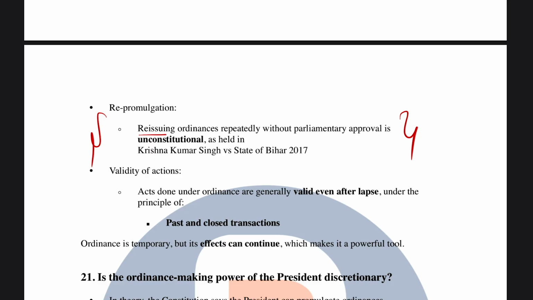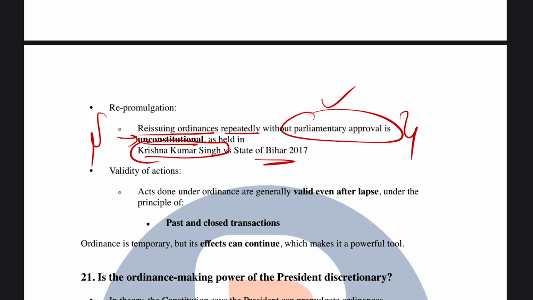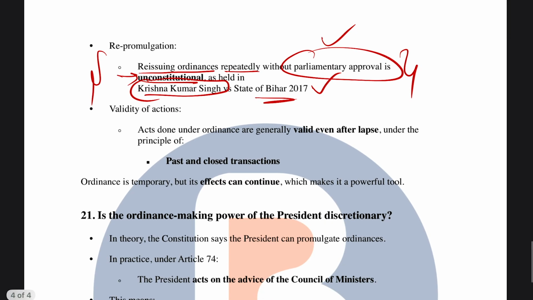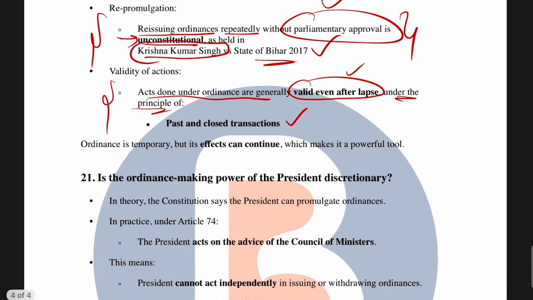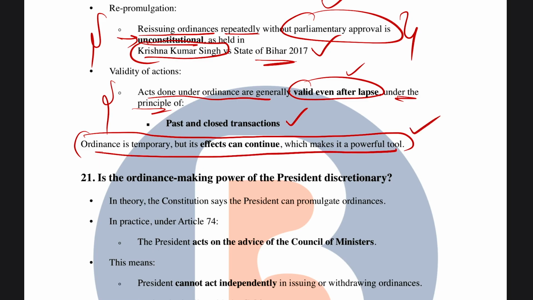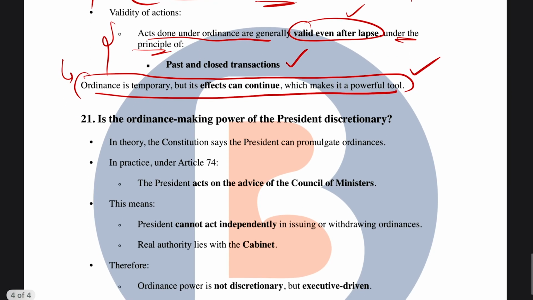And in terms of promulgation, reissuing the same ordinance repeatedly without getting parliamentary approval is considered to be unconstitutional and a fraud on the constitution. And this was said in Krishna Kumar Singh versus State of Bihar, 2017. And also there is another important thing: acts done under an ordinance are generally valid even after lapse, under the principle of past and closed transactions. So this is also very important, you have to know. An ordinance is temporary, but its effects can continue, which makes it a powerful tool. And hence we have so many restrictions, so many safeguards, and also a lot of provisions with respect to ordinance.